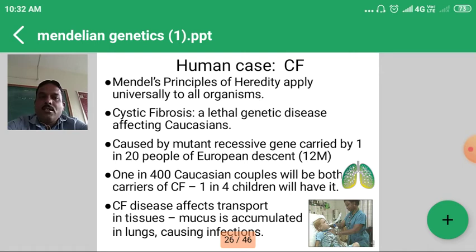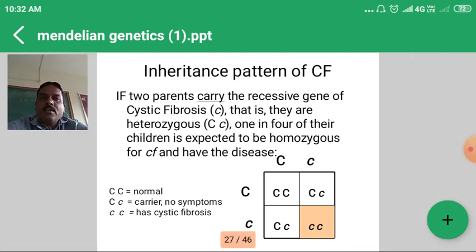This disease affects transport in the tissues, majorly the lungs, where mucus secretion is affected. So how is this disease inherited? Suppose we consider the mutated recessive gene for cystic fibrosis, small c, which is responsible. But in the heterozygous condition, capital C, small c.